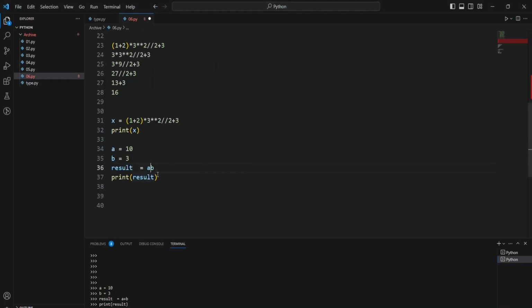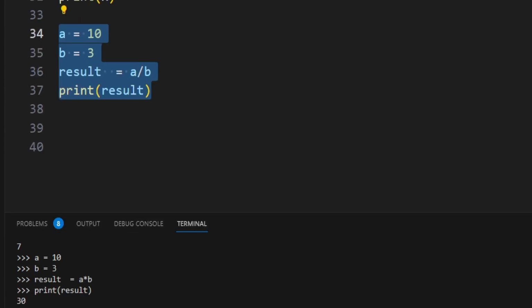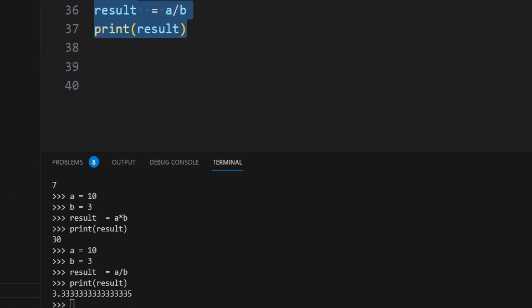Now similar to it, we can do subtraction, multiplication, then division. So these are very basic, that's why I'm not concentrating more on it, because these are the things that we have already done in our schools.